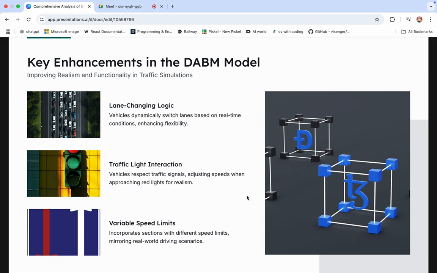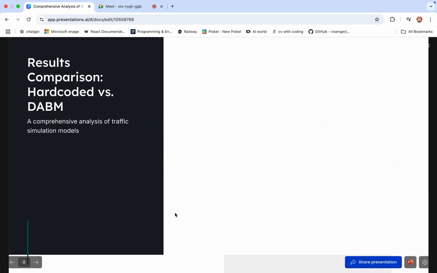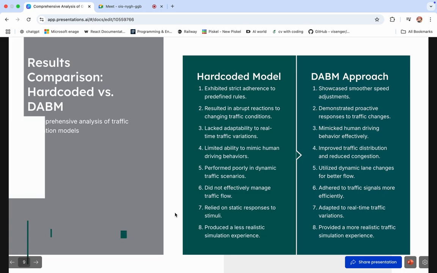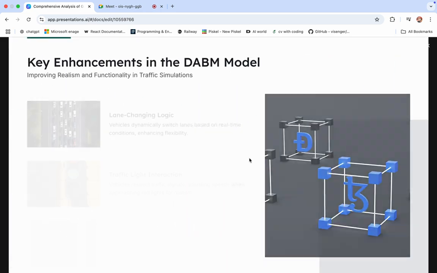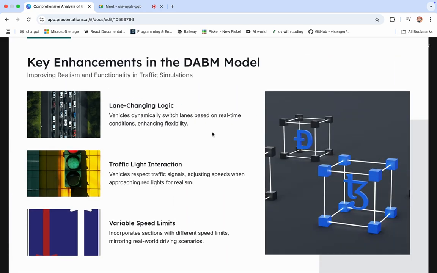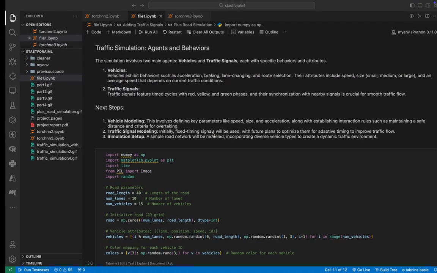So these are the following few key enhancements which can be done in our model to improve the realism and functionality of traffic simulation. Let's move to the code portion, that is, how the code is being implemented.